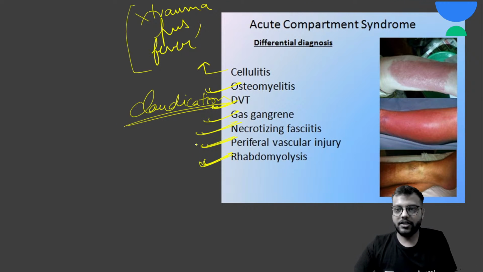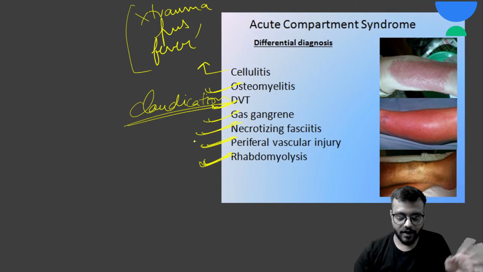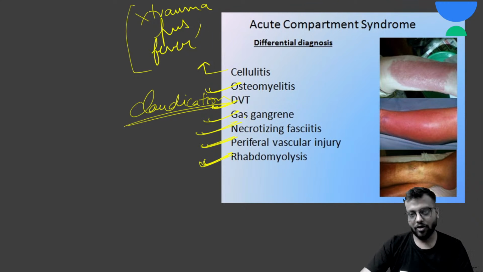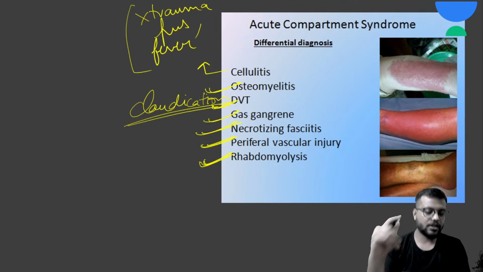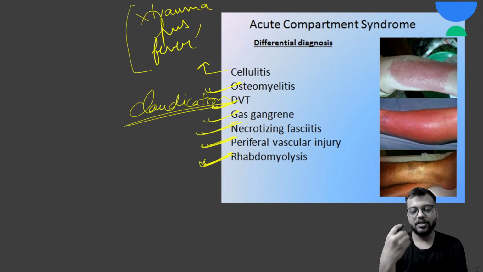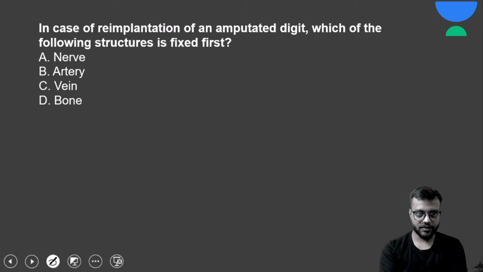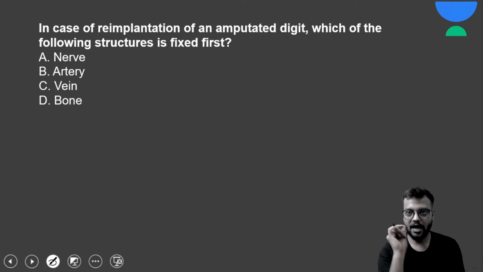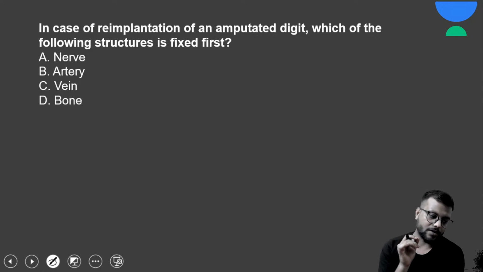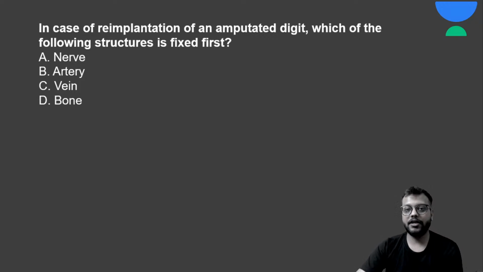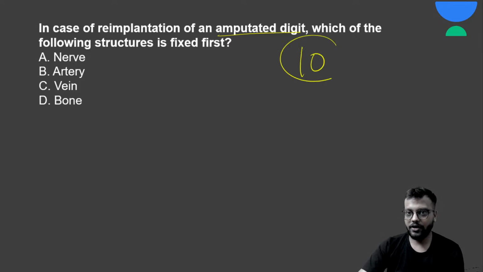Let us do a few questions, and these questions are not from compartment syndrome, they are general orthopedics questions. After the questions I will briefly revise compartment syndrome for you. After every question I will give you 10 seconds, and if you know the answer you can type it in the live chat box. First question: in case of reimplantation of an amputated digit, which of the following structures is fixed first? Here are your 10 seconds.